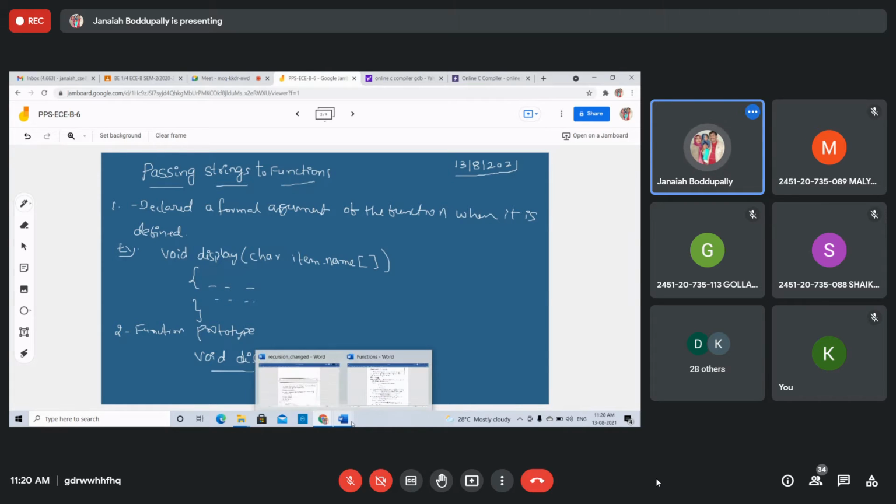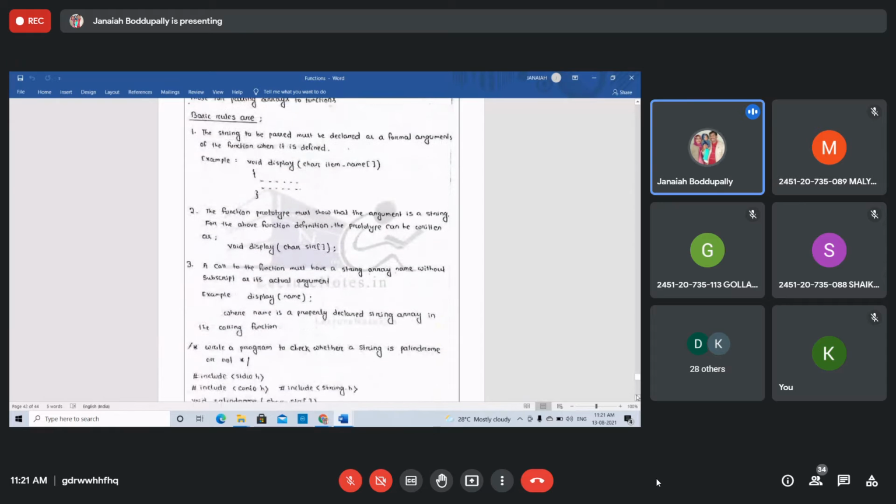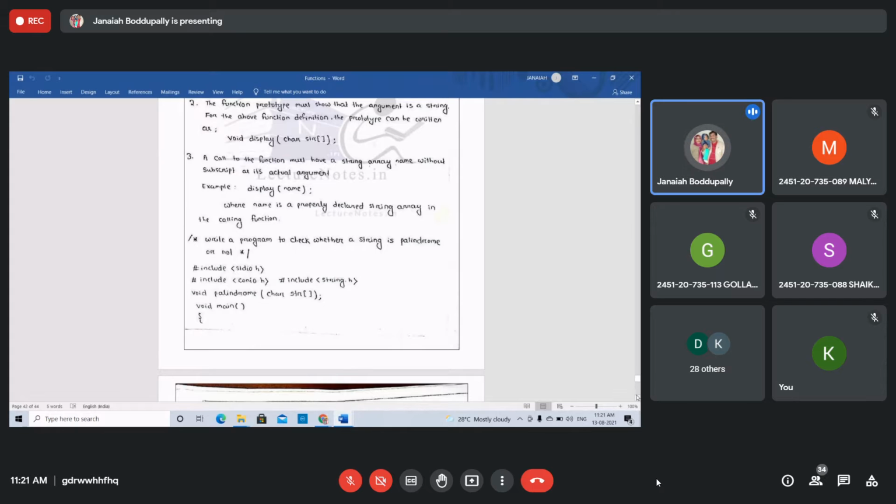The third rule: a call to the function must have the string array name without subscript as its actual argument. How to write the function call? Just the function name and semicolon, with the name of a properly declared string array in the calling function.